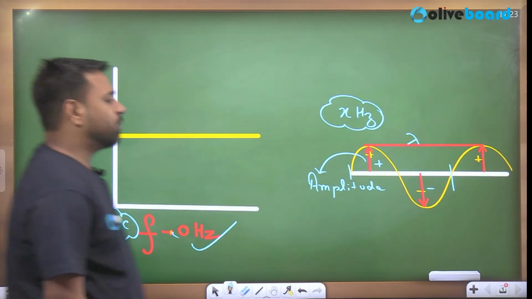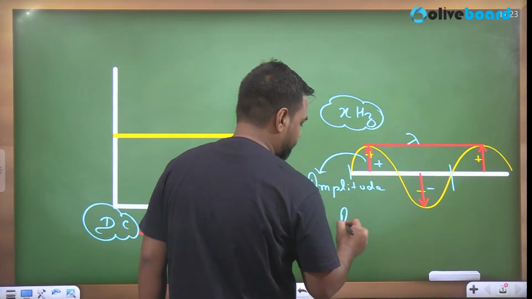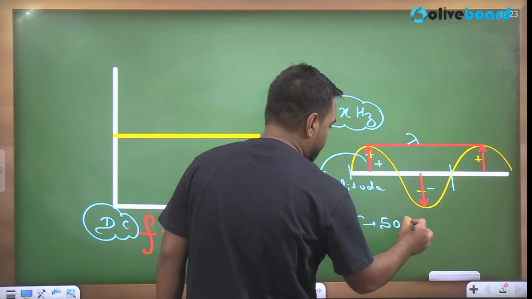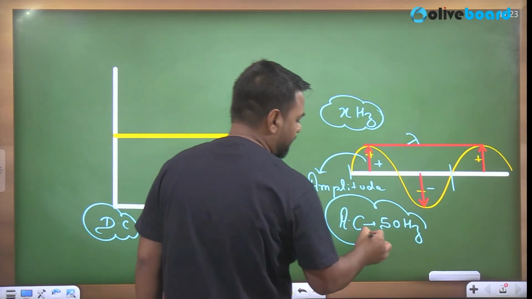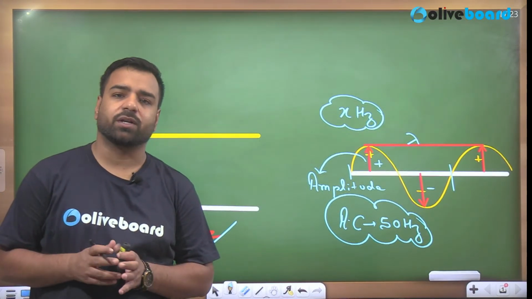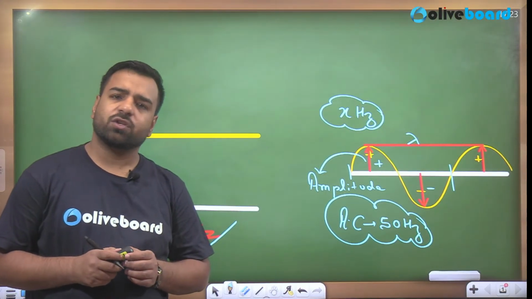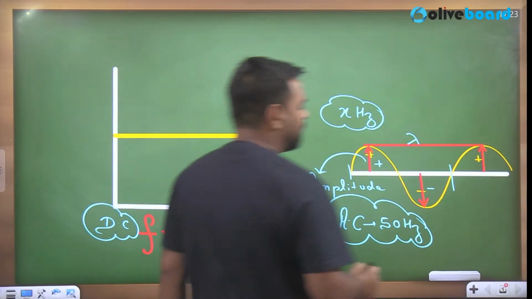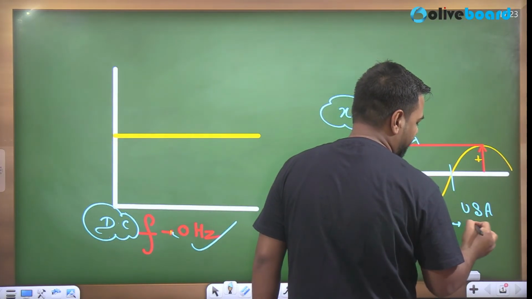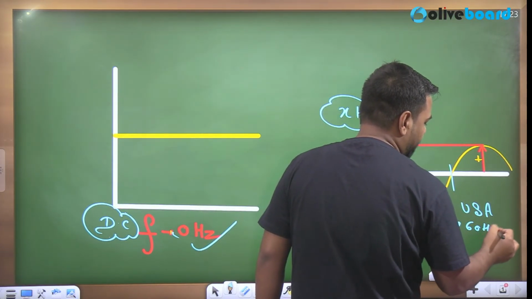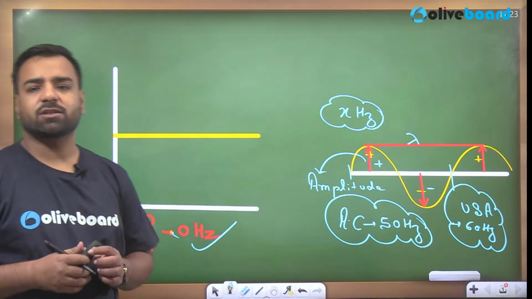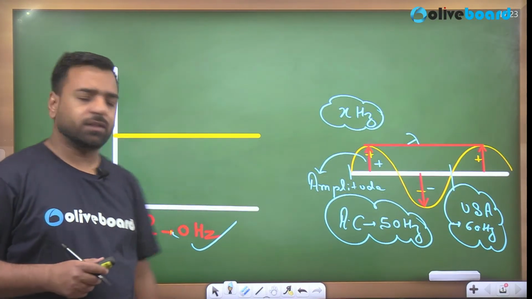But guys, if I talk about the alternating current, in India you have the frequency of 50 hertz, and that is important. Understood? What about the USA? Please remember, for the United States of America, the frequency that is used there is 60 hertz. Okay, so now this part is also clear, right? So proceeding further,